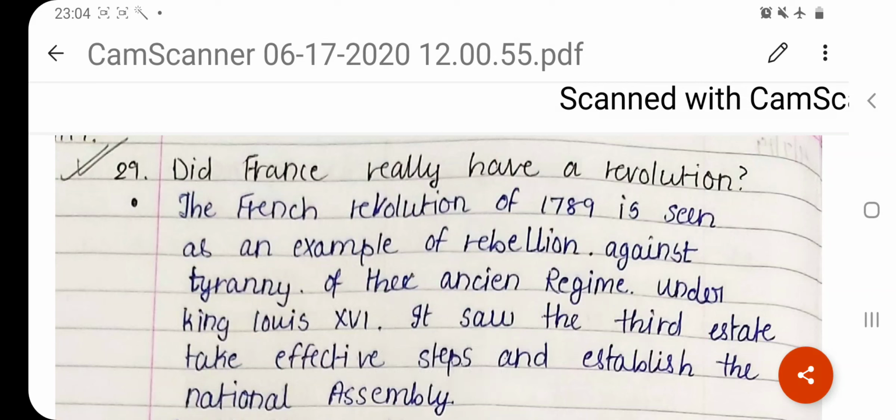Now, the important question. Did France, the country as a whole, really have a revolution? Very interesting answer. The French Revolution of 1789 is seen as an example of rebellion against tyranny of the Ancien regime. The Ancien regime means the ancient regime.